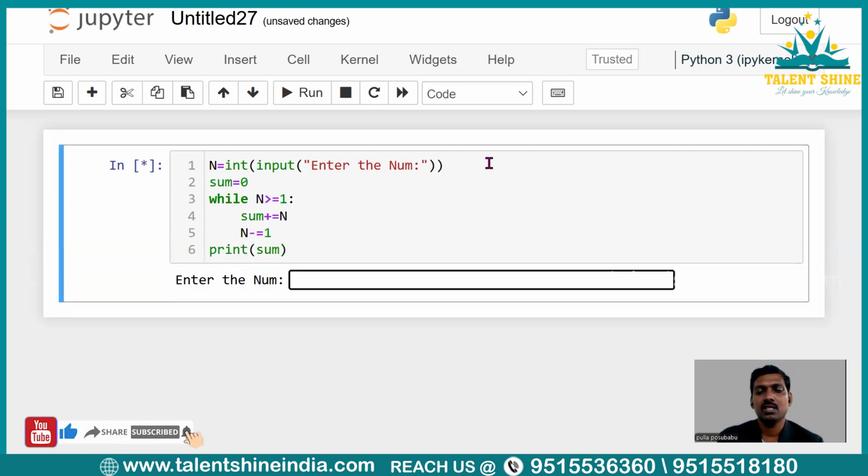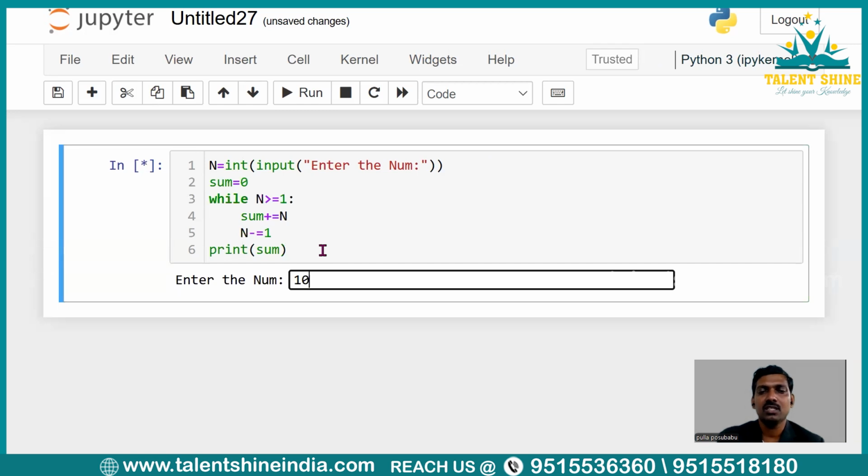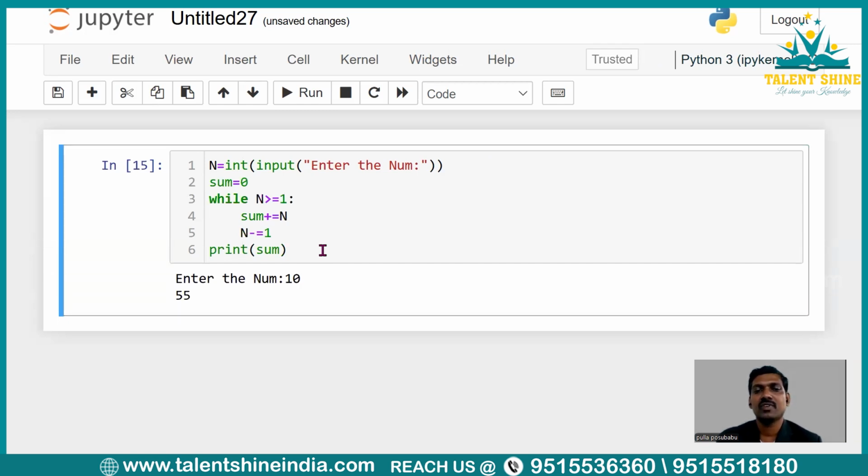So let us execute it. So I am giving here number as 5. So now output we got 15, right? Now let me execute it once again. So if n value 10 is given by the user, so sum is 55. So I hope you could understand what I have written over here, right? So if you want to pass the message here, you could pass the message.